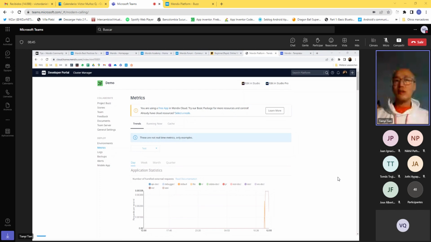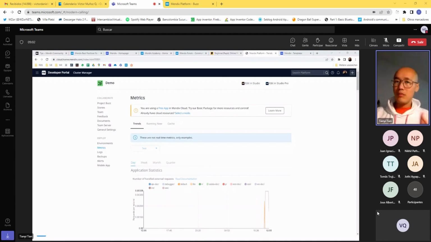But one thing to keep in mind, if you create a Mendix app in a particular Mendix version, you can only open that with the same or a later version of Mendix, but not an earlier version.